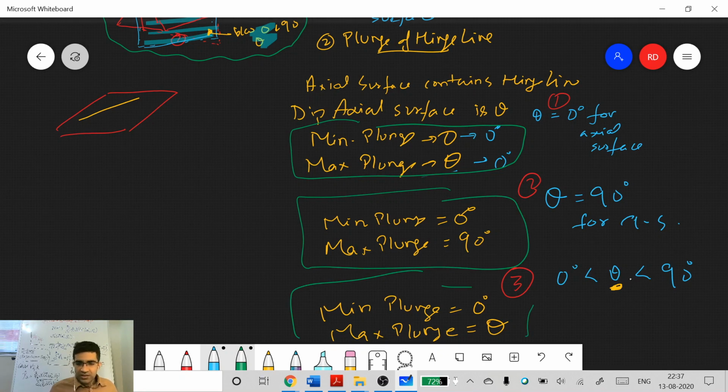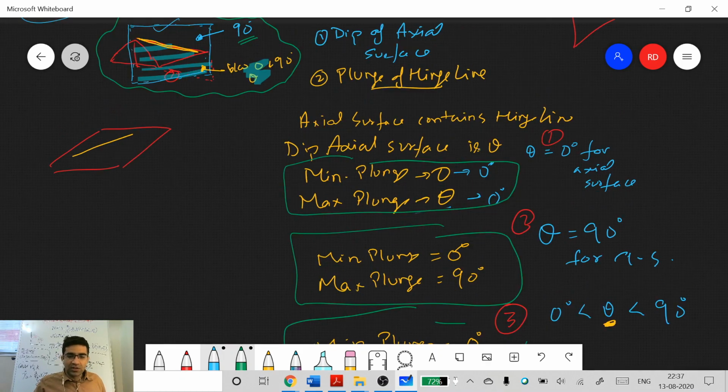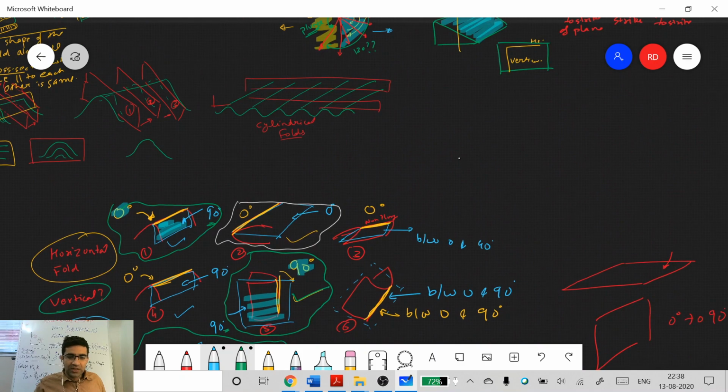For example, in this case, what will be this kind of fold if you have 0 degree? What will be the kind of fold when it is theta, somewhere in the middle? So if you understand this, going back to that figure will not be a difficult task. You will understand why there is only one side to that figure also.